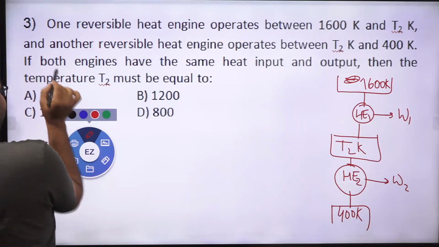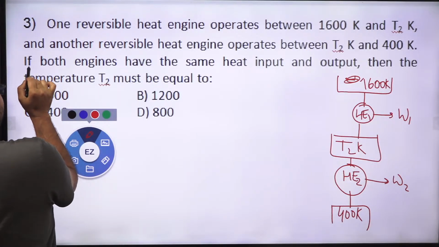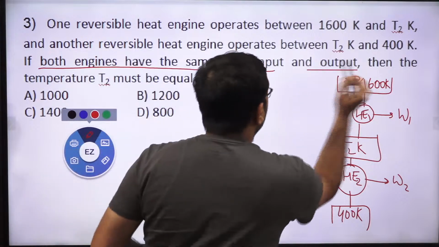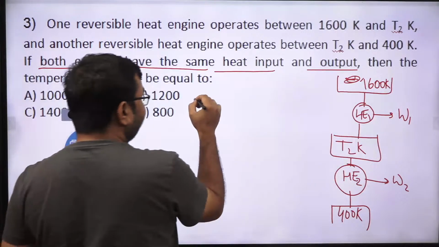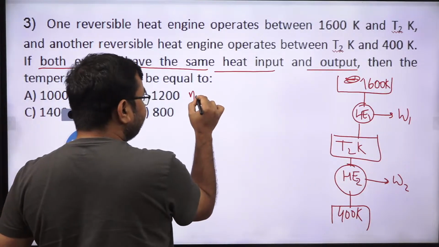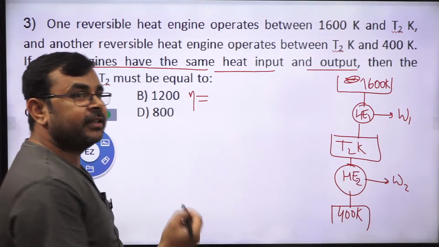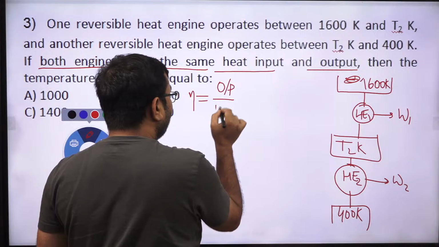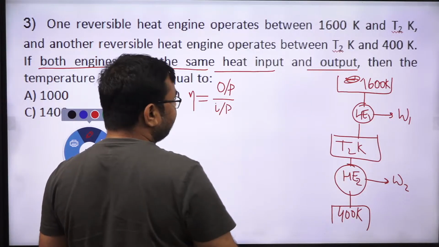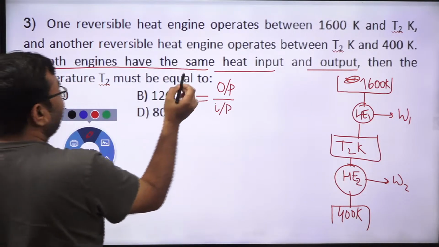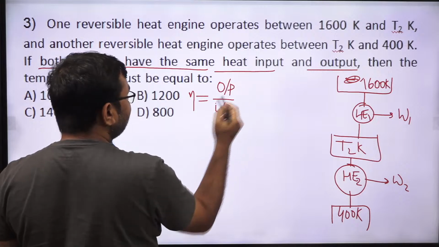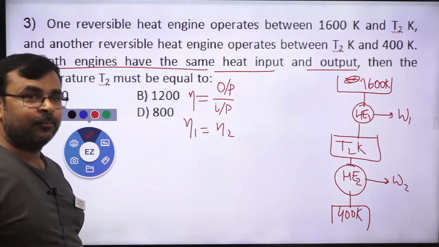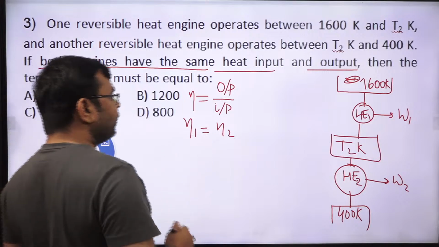Now here we have one important piece of information in the question: both engines have the same heat input and output. Same heat input and same output means efficiency can be written as output over input. Yes or no? Is it clear? And the input and output of both the engines are same. So simply can I say the efficiency of both the engines is the same? Yes or no?